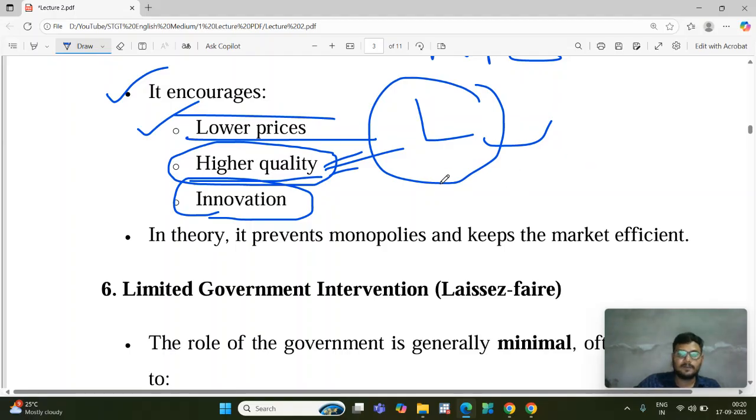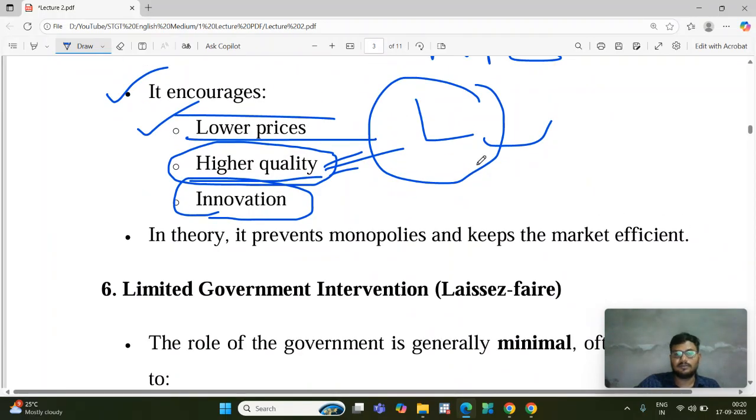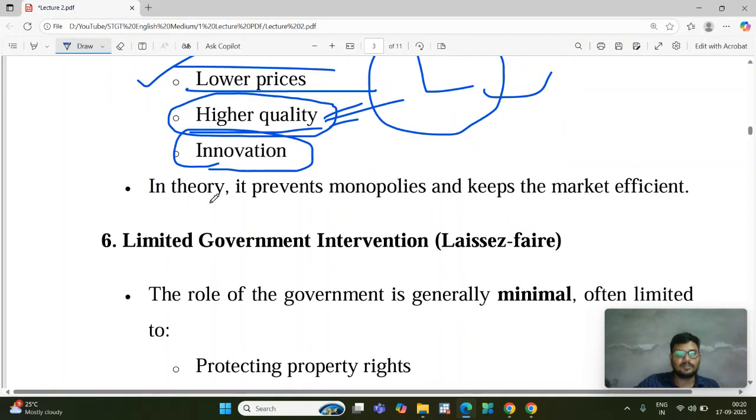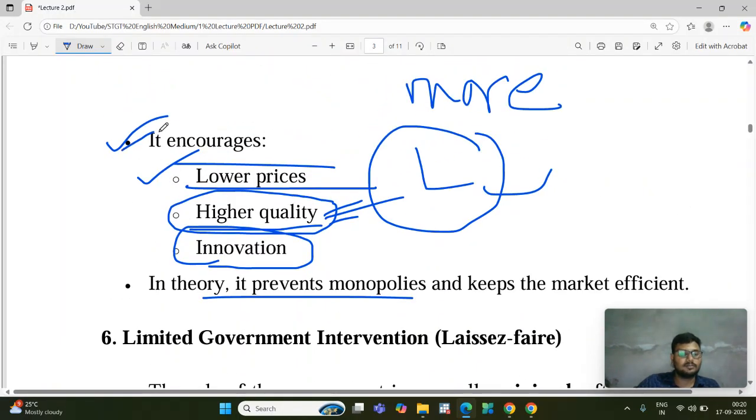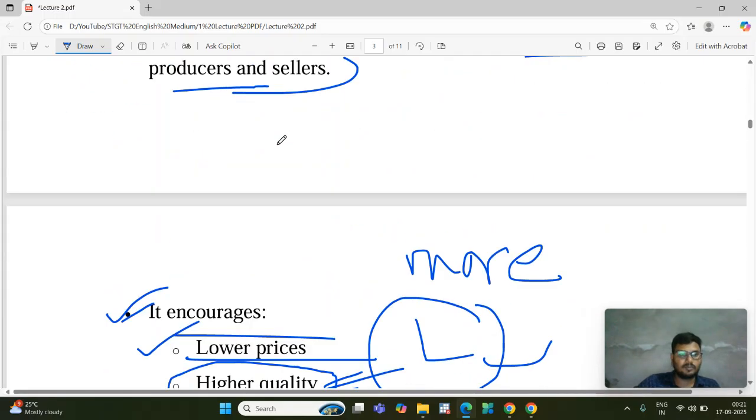The company is one, but they are producing different flavors so that they can capture the maximum amount of the market. So this is the innovation that we can see in the capitalist economy.